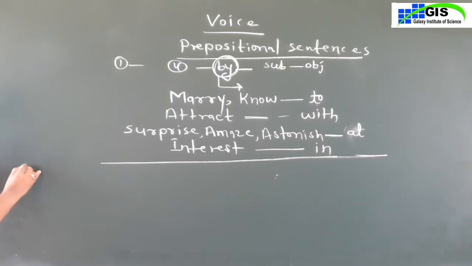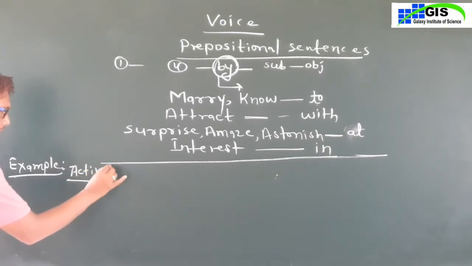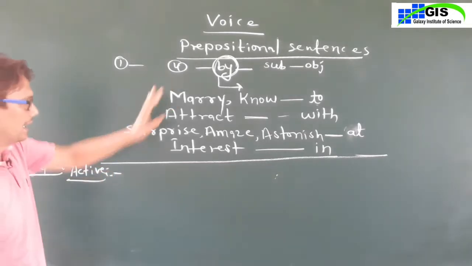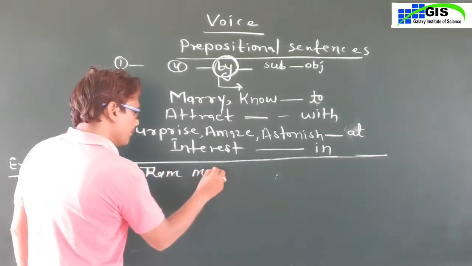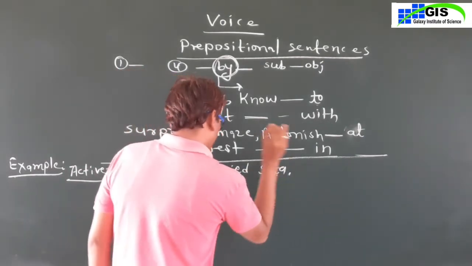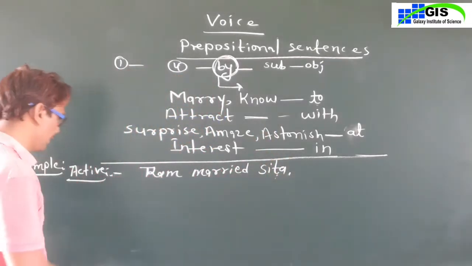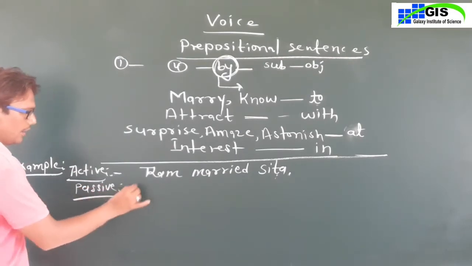Okay dears. Examples are: the first example of active voice, the first verb given here is marry, means Ram married Sita. This is your sentence, and if you want to change it into passive voice, you have to know the four rules that I have taught you.